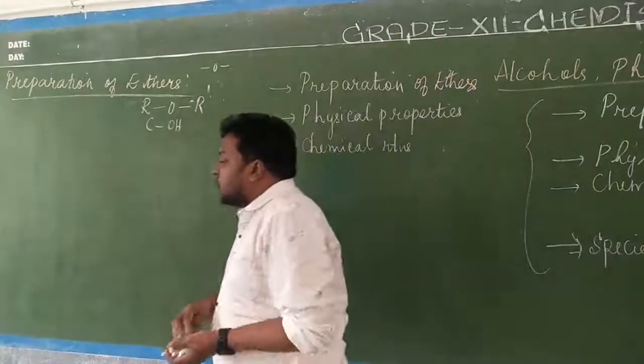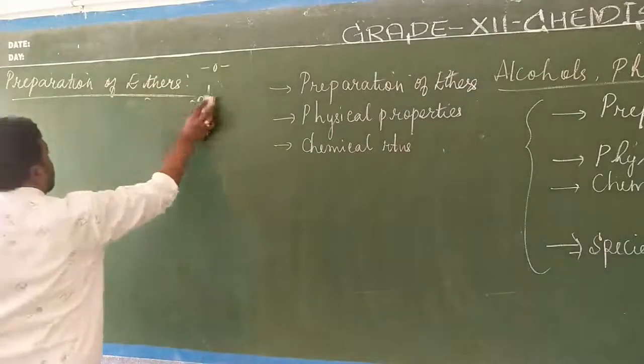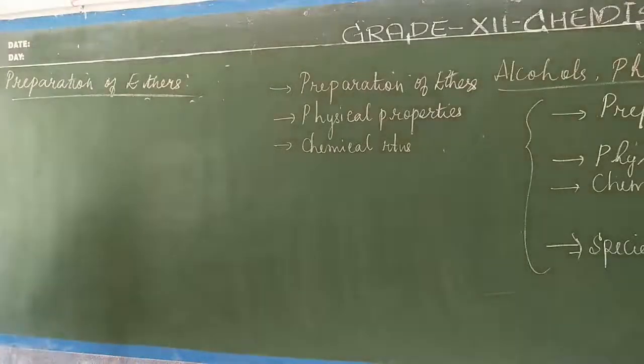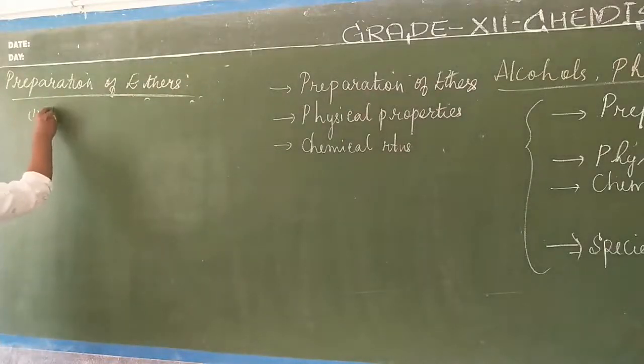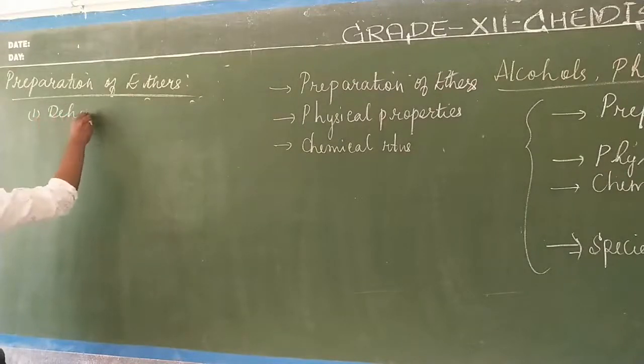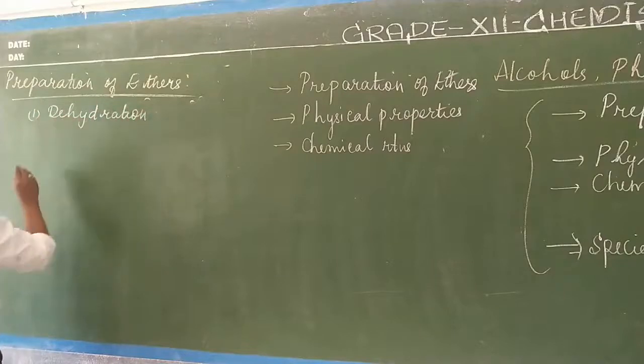Okay, now we'll go to the preparation. How are ethers prepared? The ethers are prepared by two methods. The first method of preparation is by the dehydration method.